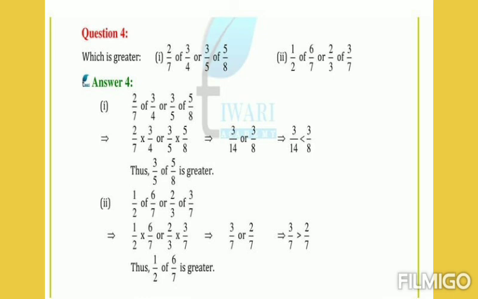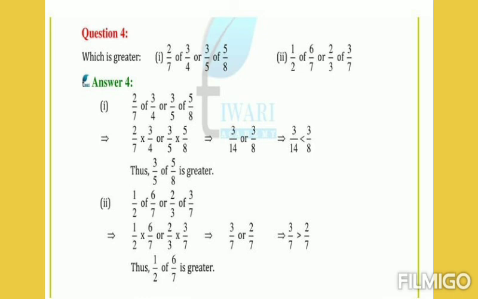Next, let us find the value of 3 by 5 of 5 by 8. That is 3 by 5 into 5 by 8. 5 gets cancelled. So 3 into 1 is 3. 1 into 8 is 8. So 3 by 8 is the value of 3 by 5 of 5 by 8.